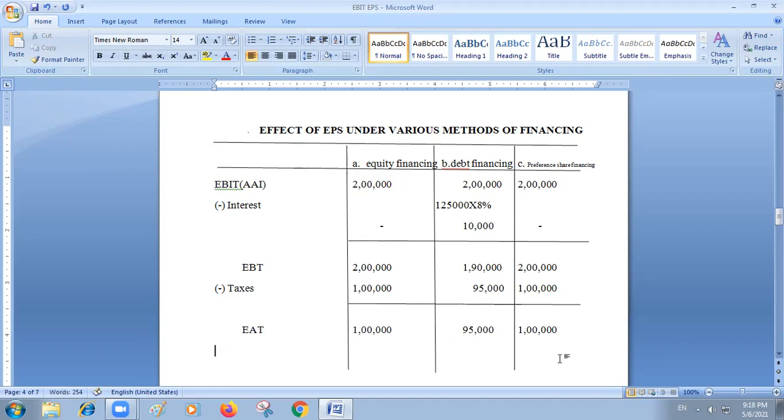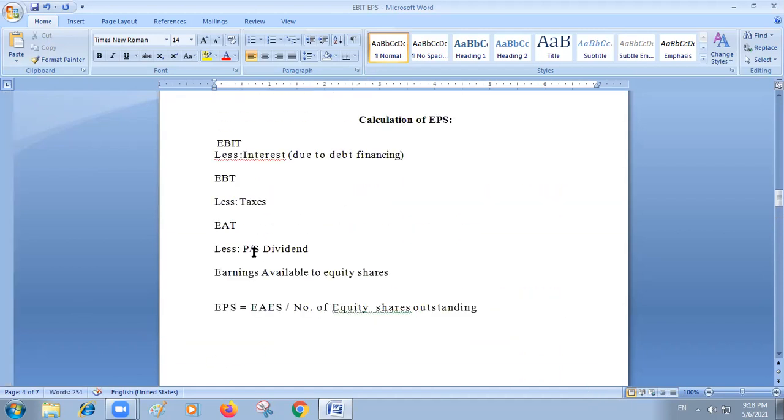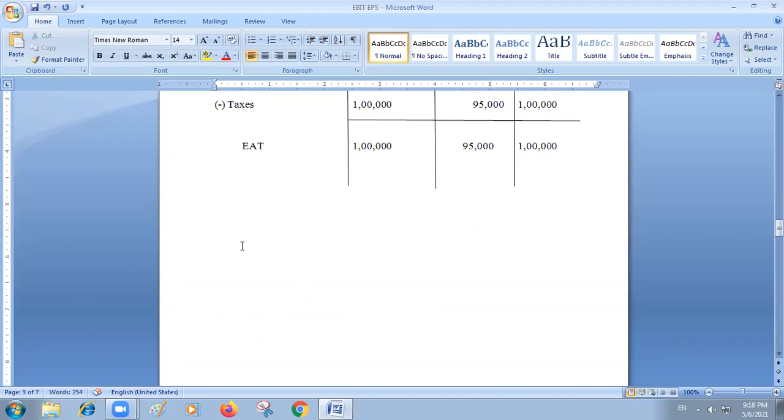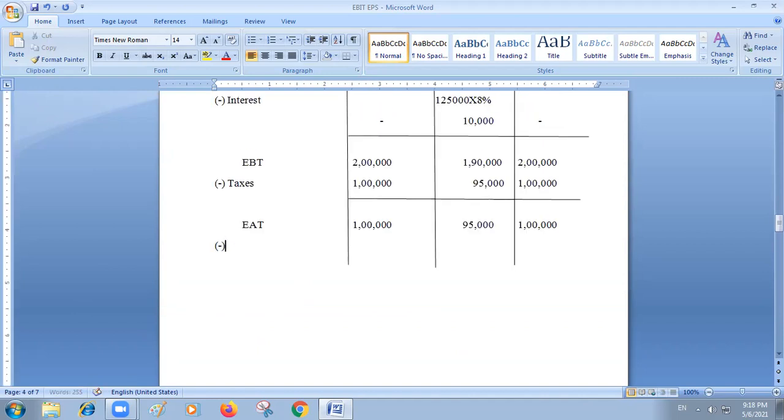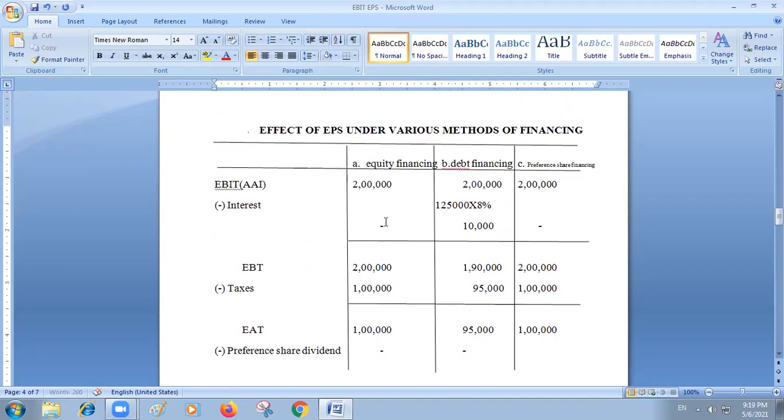Okay. Now, next, from this, what you have to do? You have to deduct preference share dividend. So minus preference dividend. So here in the first alternative there is no preference share. In the second alternative also there is no preference share. In the first alternative totally it is equity financing. Second option totally debt financing. Third one you can see preference share financing is there. So you have to pay preference share dividend.